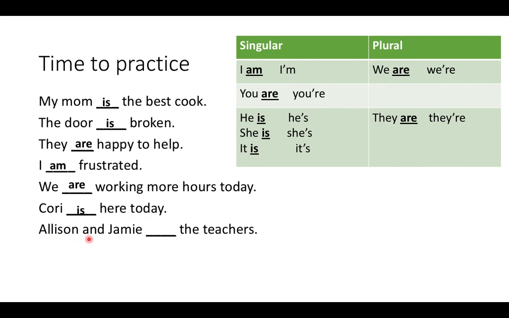The next one, Allison and Jamie. Allison is one person and Jamie is one person. But because we have and right here, it's putting them together. So it's talking about two people. So it's plural. So it's going to be Allison and Jamie are the teachers. This one is plural because we're talking about two people, even though Allison is a she, and Jamie is a she. We're talking about them together. So it needs to be are.